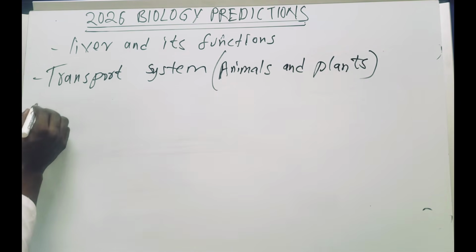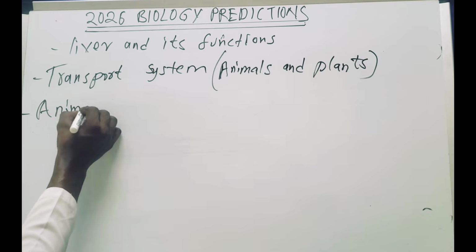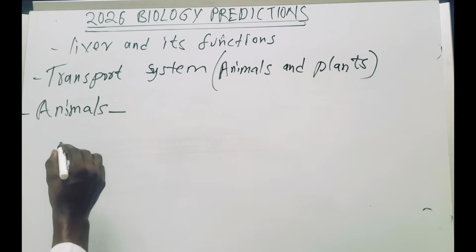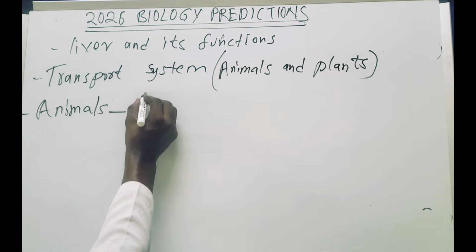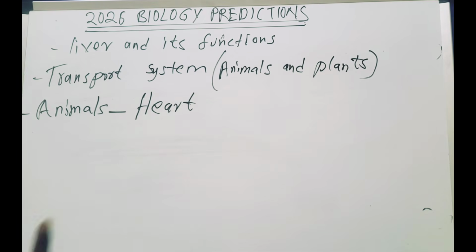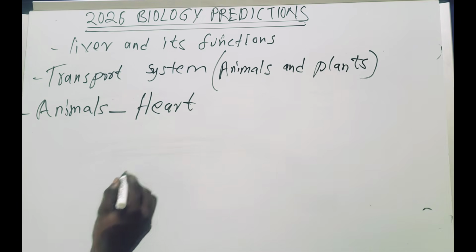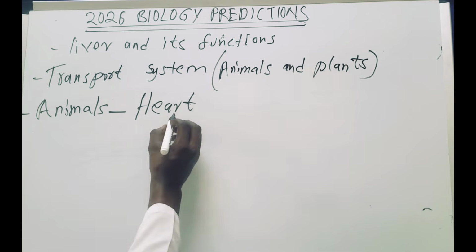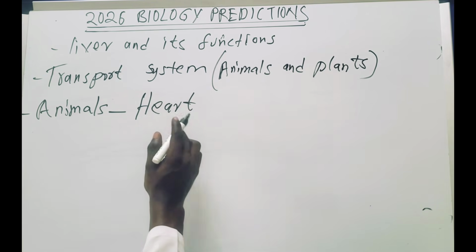So in animals, what you should know, number one, is the structure of the heart. This is very important. Probably in paper one, they are going to bring the structure of the heart, and they'll ask you how blood moves and all the stuff. Know the structure of the heart, even in paper 2.